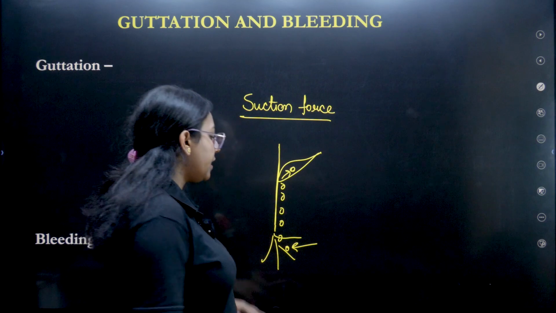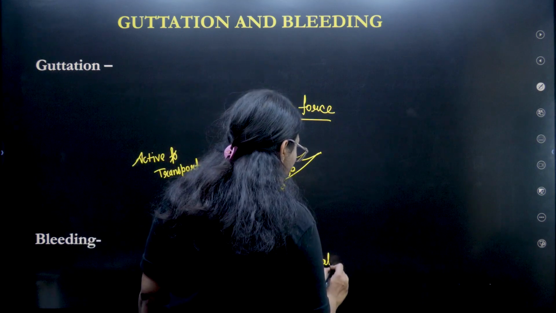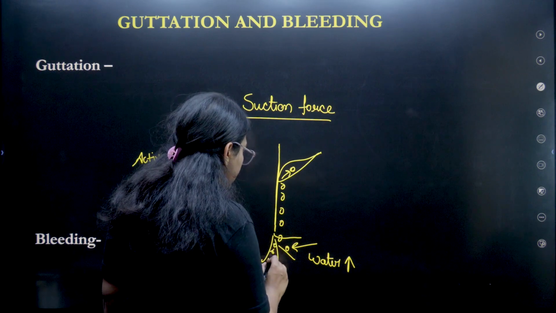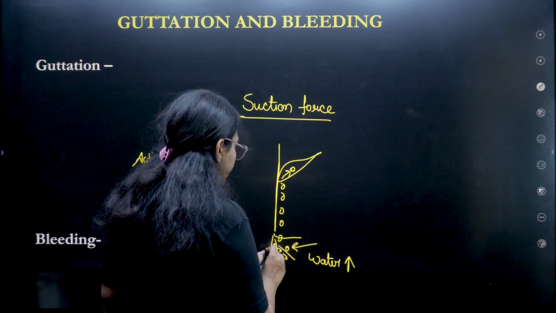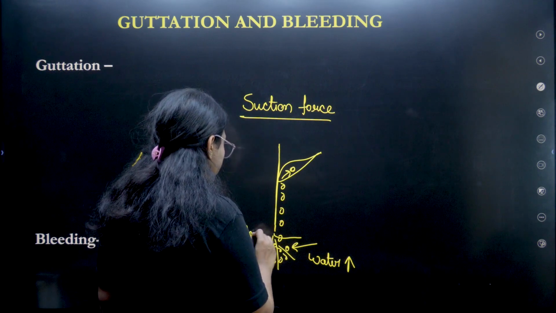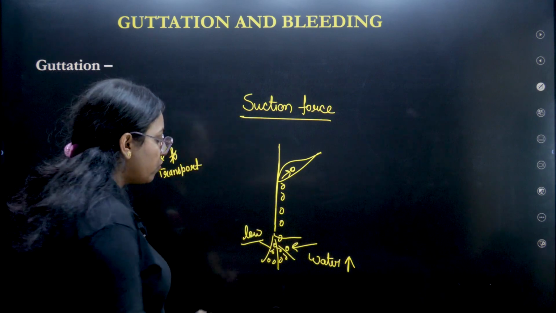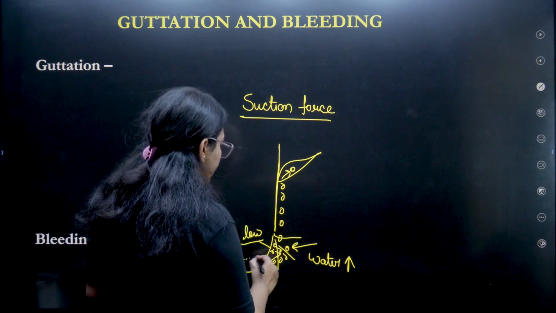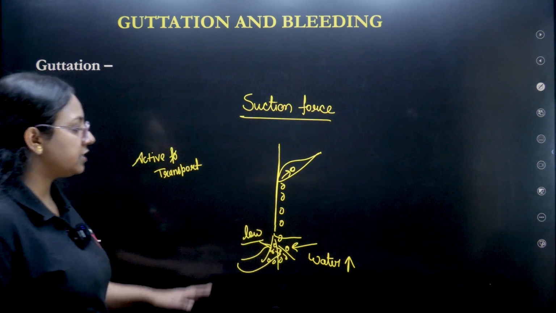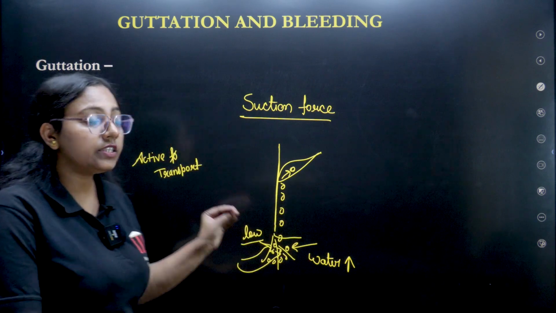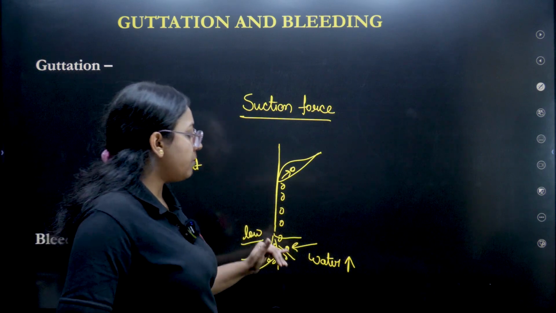Once the mineral is there, there is high water concentration outside and low water concentration where the mineral is. So we know the rule of osmosis, the water will go in, and this is called absorption. This is the way they absorb. So this is the active transport through which they absorb the water and minerals.